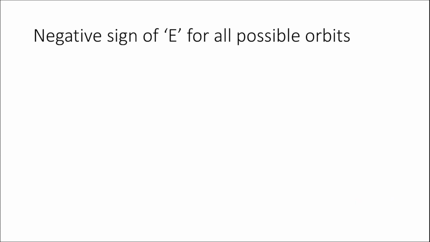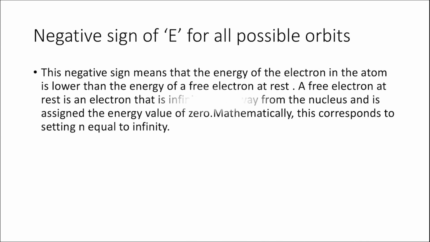You must have noted that the energy of an electron is always expressed with a negative sign for all the possible orbits. How is the energy of an electron negative? Let us try to understand this very important thing. The negative sign here means that the energy of an electron in an atom is actually lower than the energy of a free electron at rest.